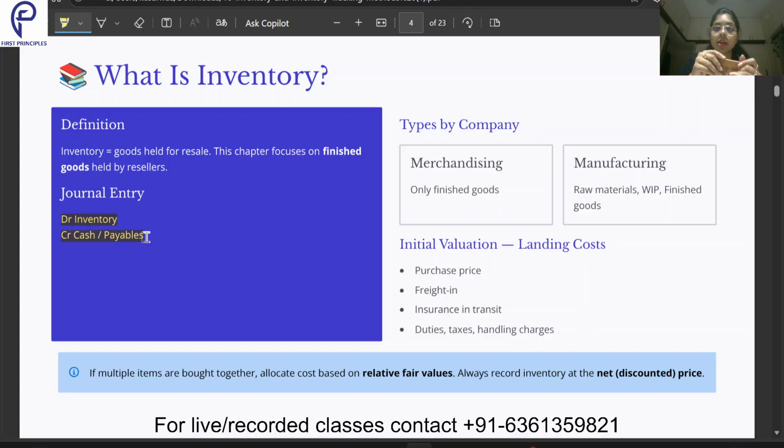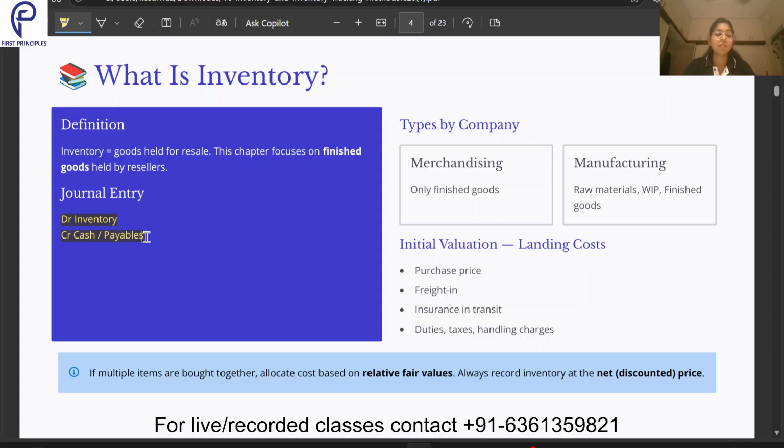Then insurance in transit. Maybe I would have taken insurance because this would have been coming from another country, and I don't want the risk of losing this particular inventory, or the risk of bearing that loss in case the goods get lost. So I would have taken insurance. Then any duty fees, any taxes, any handling charges, whatever is imposed on bringing a particular piece of inventory to my warehouse, that is included in the value of my inventory.